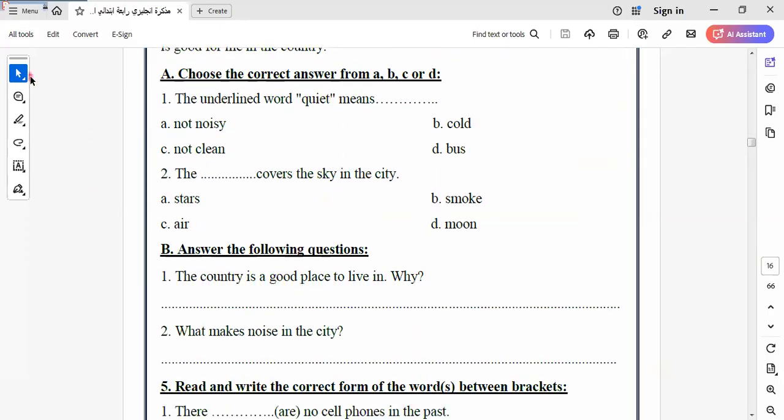Because what? Because it's quiet. As I say, I write it here: because it's quiet, as we know from the text. Let's go to another question here.